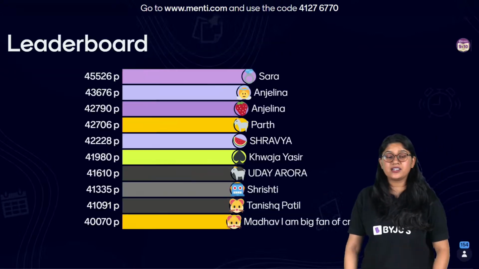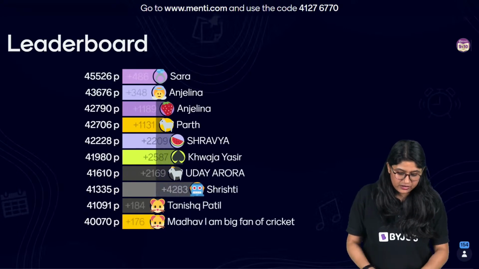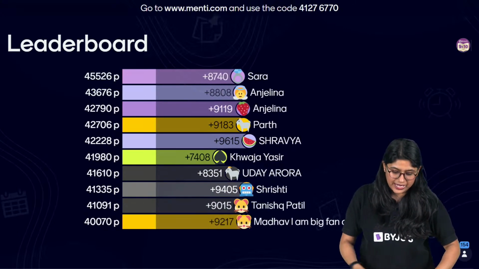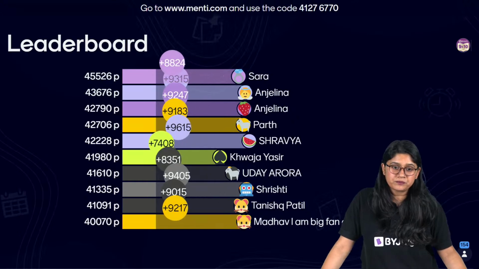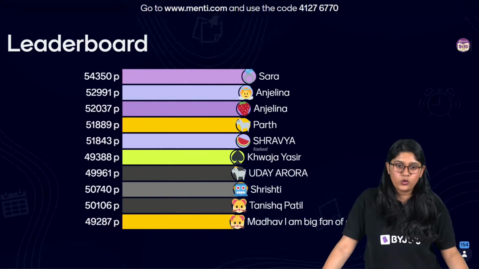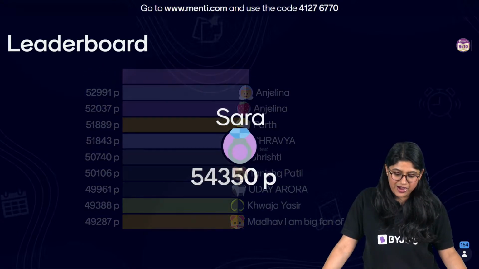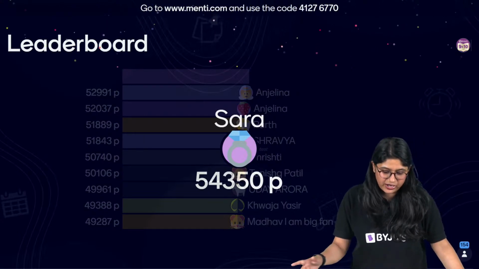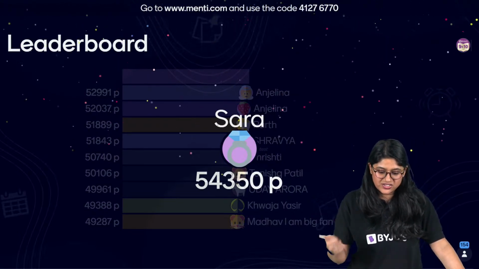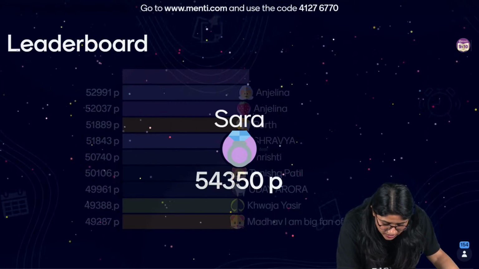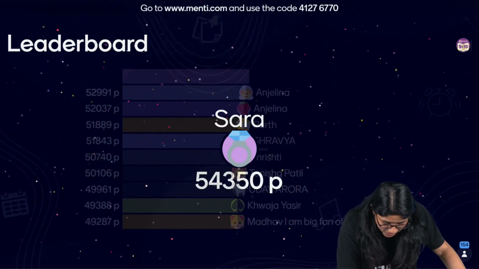With this, everyone, we are done with the geography portion. Right, let's take a look over here at the final leaderboard from this particular quiz. We'll be moving ahead. The fastest over here is Shravya. Then we have Sarah, Angelina, Parth, Shrishti, Tanishk, Uday, Khwaja and Madhav.